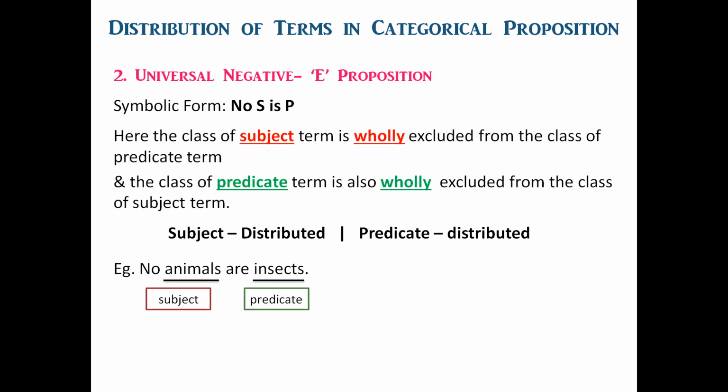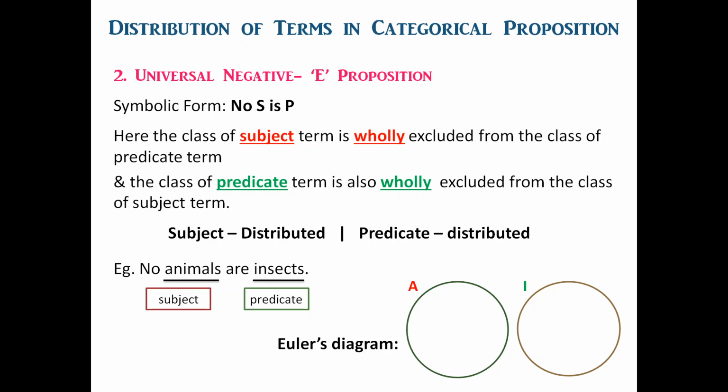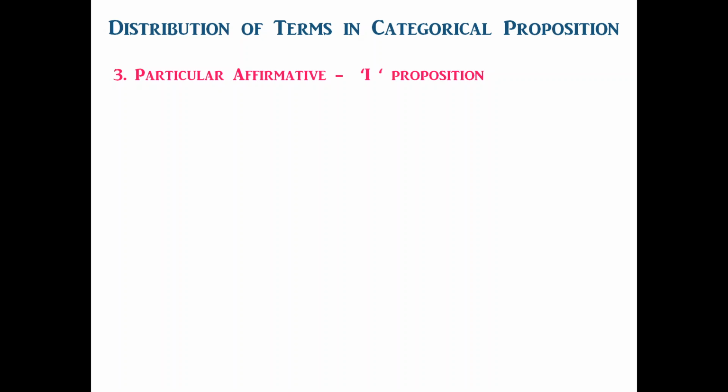This is well understood with the help of Euler's diagram. Let us see in the diagram. We can see that the circle of animals is wholly outside the circle of insects. Similarly, the circle of insects is wholly outside the circle of animals. So obviously both belong to the entire class, and so the subject is distributed as well as the predicate is distributed in E proposition.